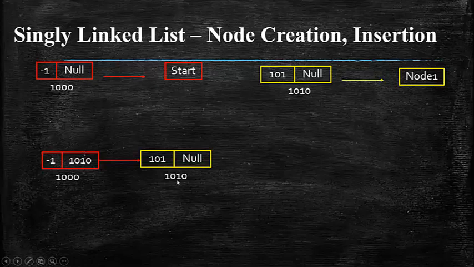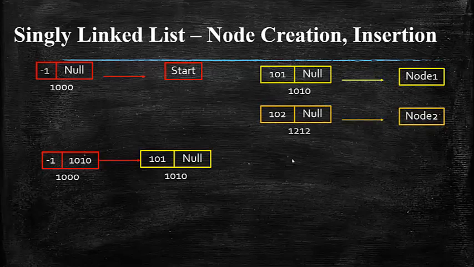Now moving on further, I'm just trying to create my second node. Okay, so node 2 is getting created. When I create the node 2, I'm giving the data value as 102. And remember, this node has been created as a result of the dynamic memory allocation. Let's say this particular node is present in the memory location 1212. Okay, so this particular node is not pointing to the address of the next node. So this is my node 2.